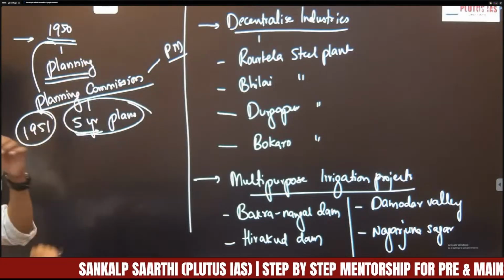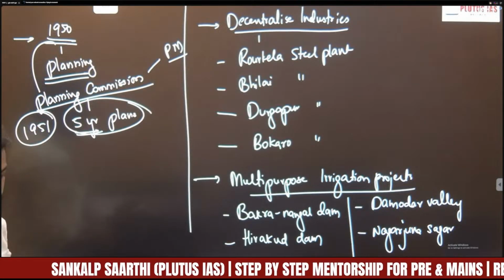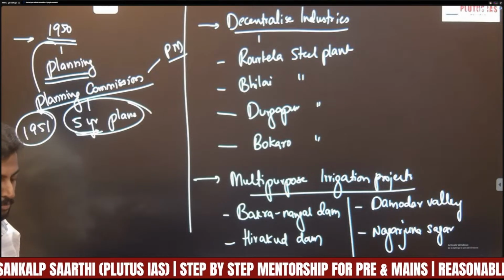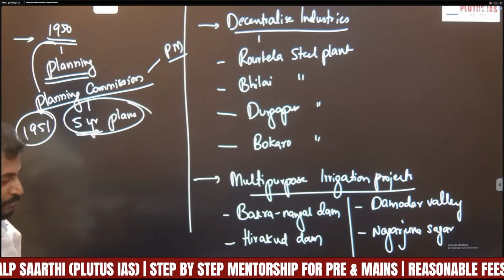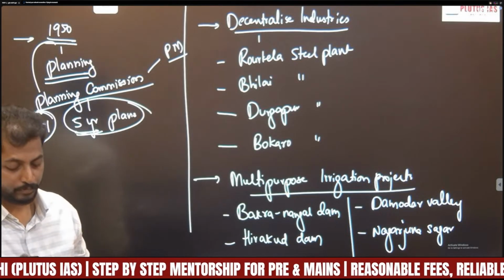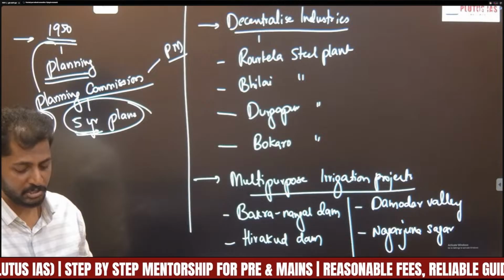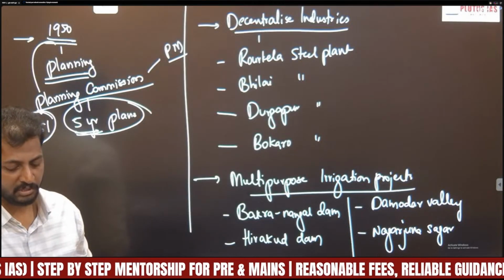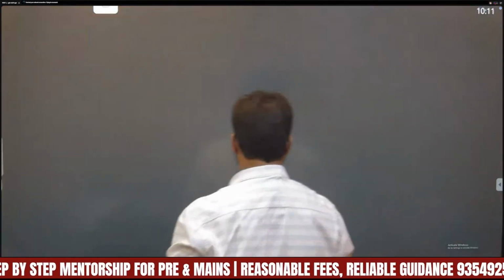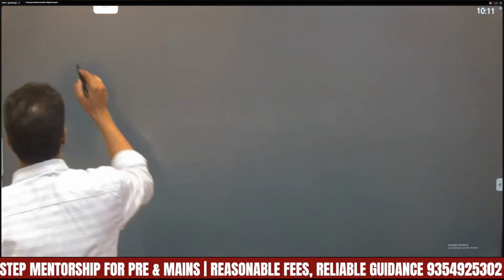Bhakra Nangal helped the development of Punjab and Haryana. Hirakud Dam helped in the development of Odisha. The Damodar Valley project helped in the development of Eastern India, and Nagarjuna Sagar helped the development of Andhra Pradesh and Telangana regions. So this is another major step towards addressing regional imbalances.